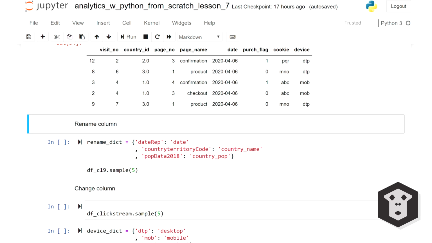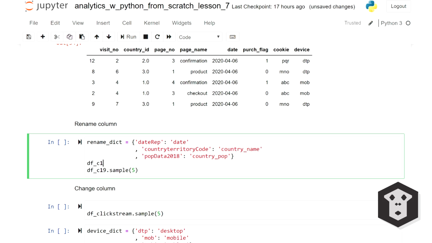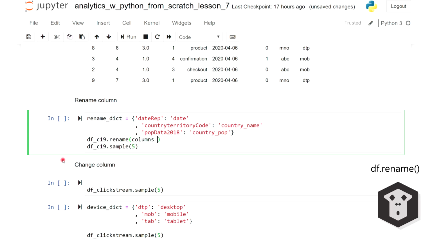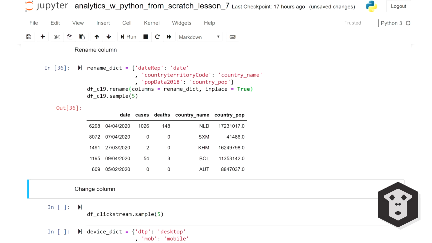Quite often you will want to rename some of the columns. I, for one, have very specific taste in column names. So I'm building here a dictionary with the old column names as keys and my new column names as values. Then I can use the rename method and pass that dictionary as an argument. And again, I'm going to write in place equals true because I want to change the data frame. I'm much more comfortable with these column names.